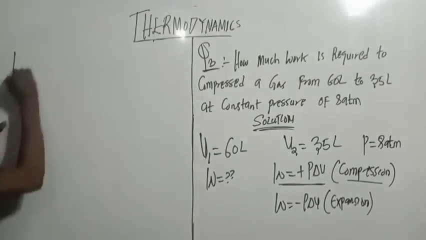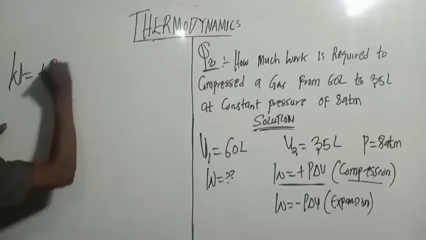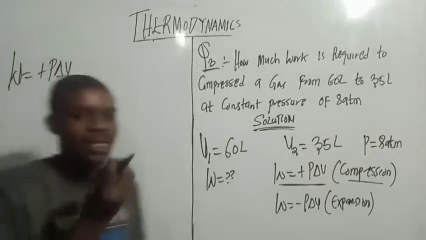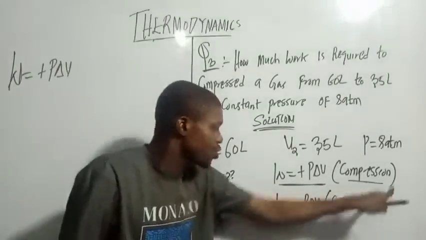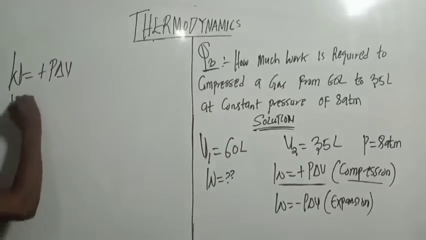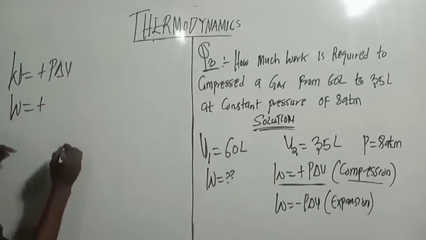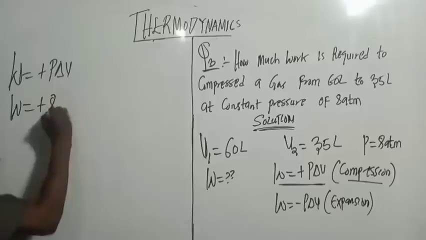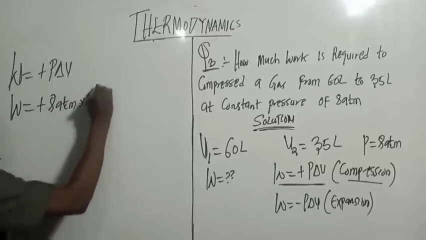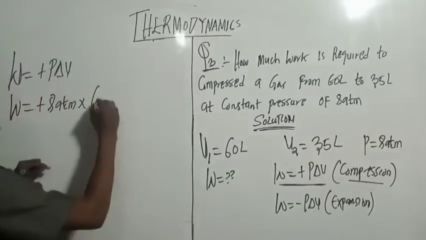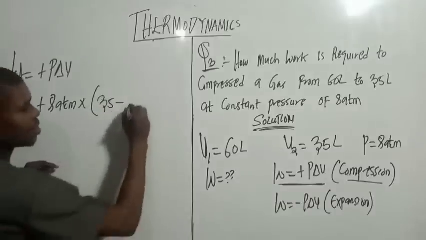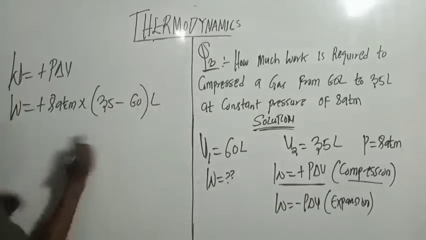So you have W equals plus P change in V, because it was a statement that said compression. Now, if you check very well, equals plus 8 atm times my V2, which is 35, minus what? 60 liter. Do you see that?